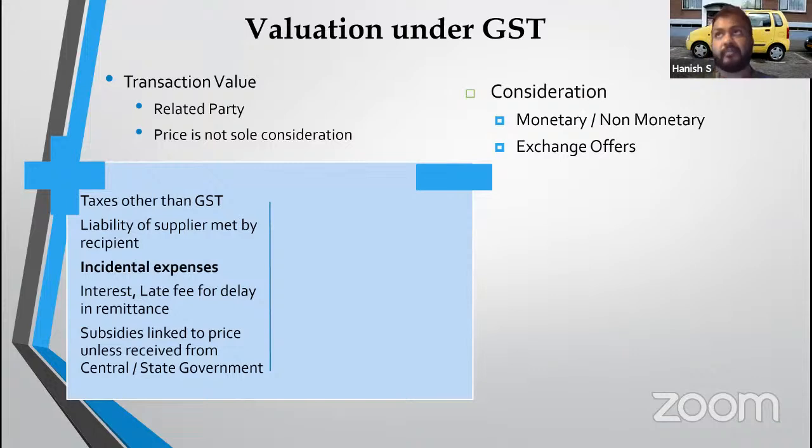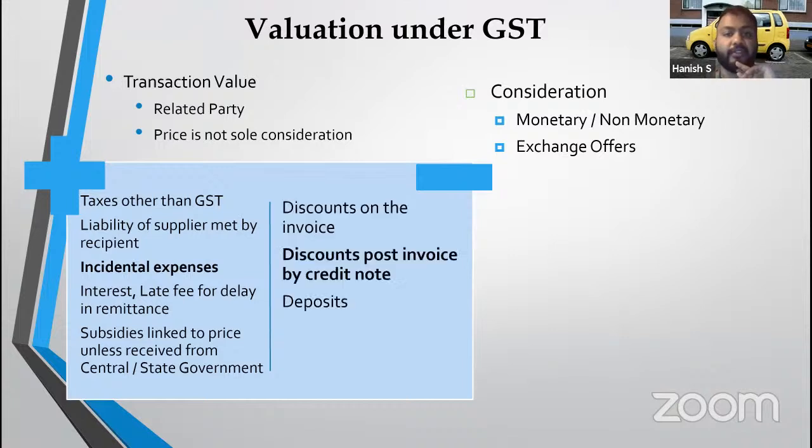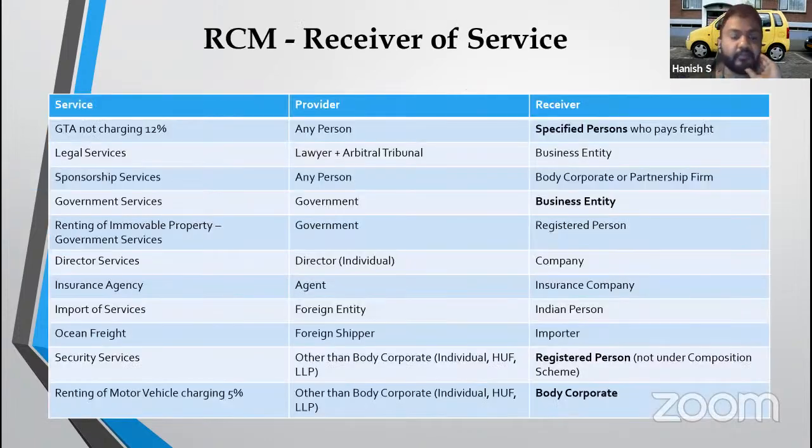Any subsidies linked to the price, like in case of COVID, you would have seen in a lot of cases vaccines have been given at a lower cost because somebody is sponsoring it. If a subsidy is given for that sponsorship, then that subsidy has to be added to the transaction value unless it is given by the central or the state government. Now, what do we reduce from the value? It is discount on the invoice or discount post the invoice has been issued, provided there is a credit note. On deposits, like rent is 10,000 rupees plus 10 months deposit. On the deposit, there is no GST which is applicable, right?